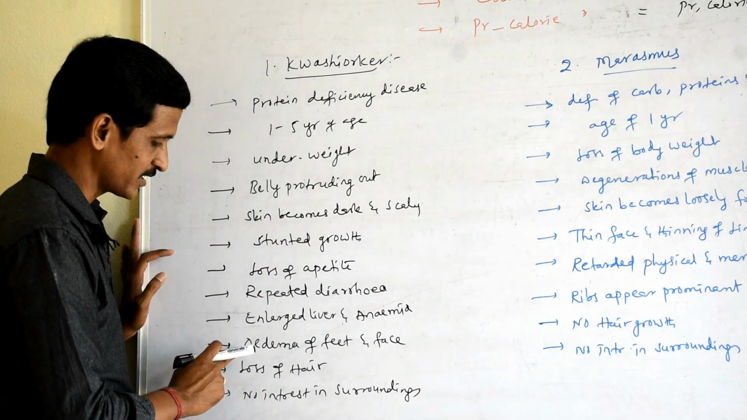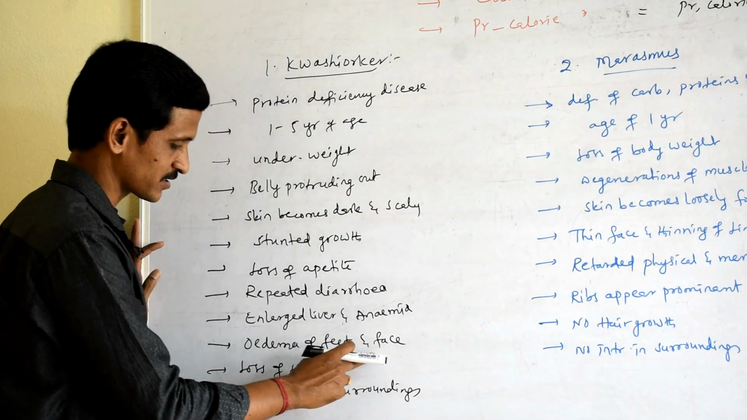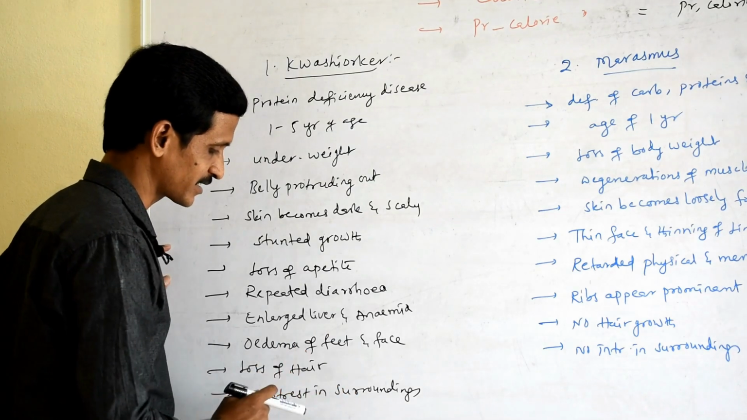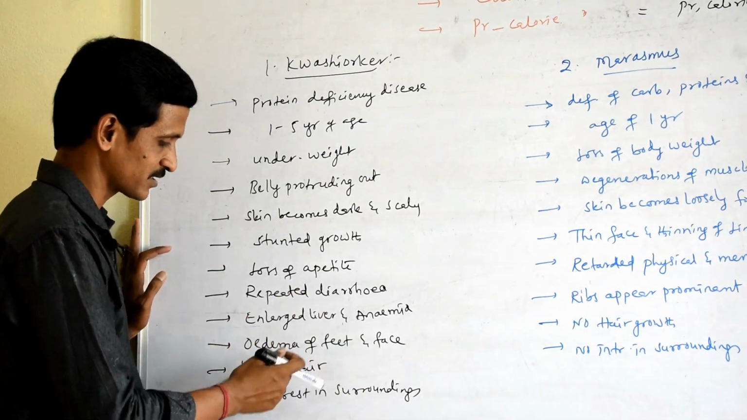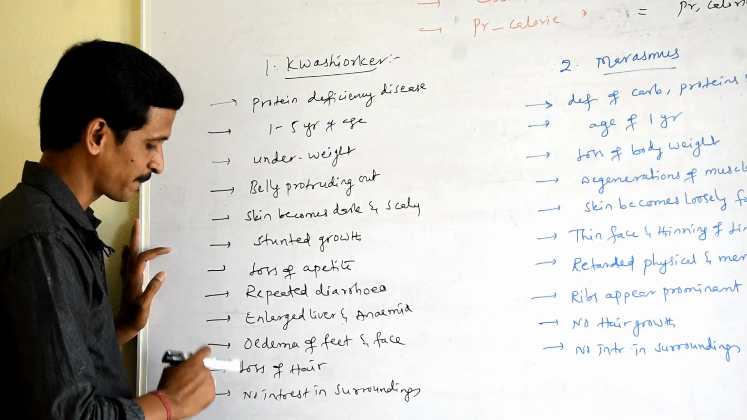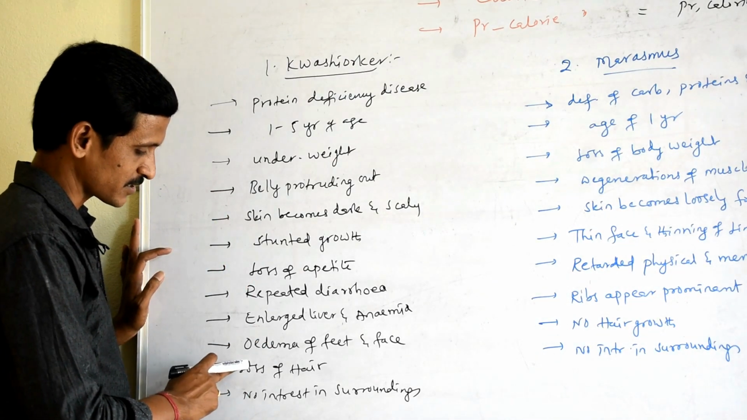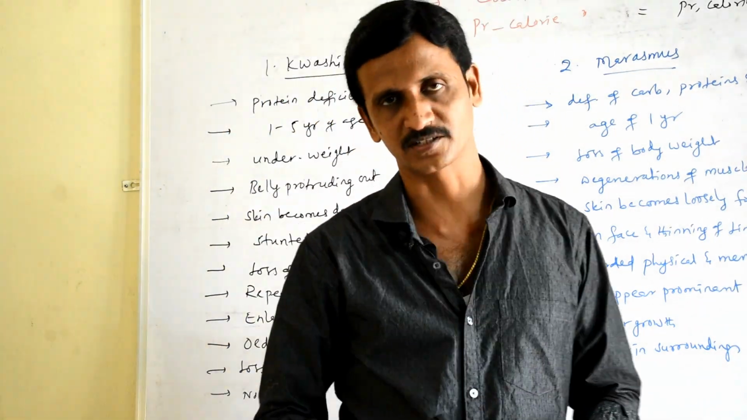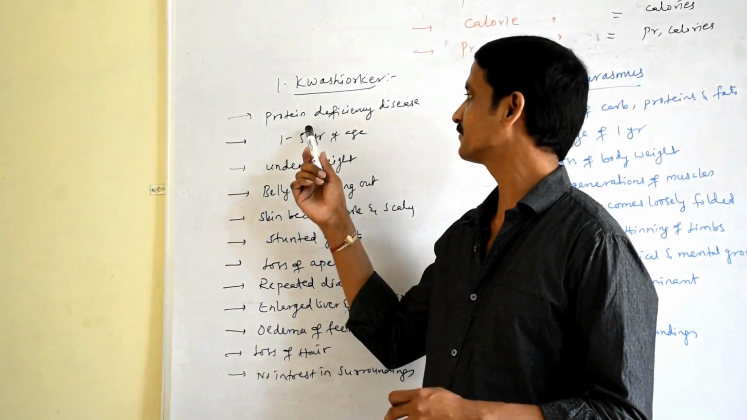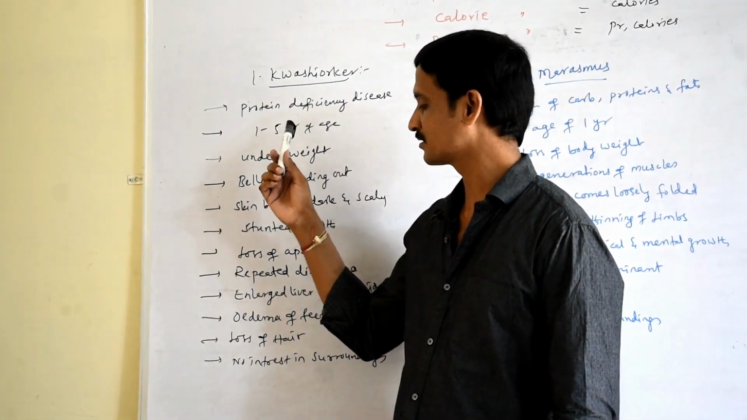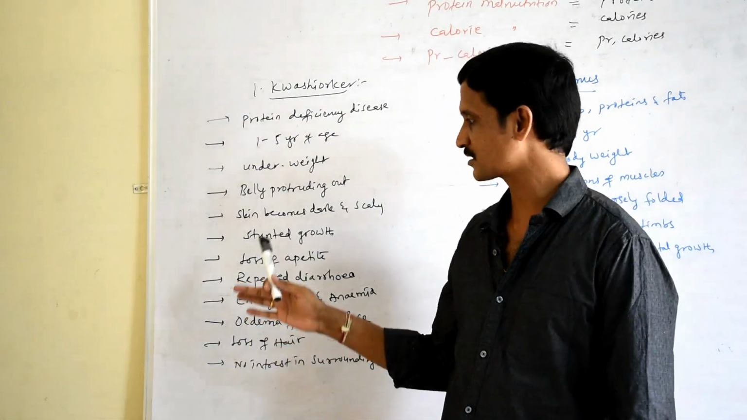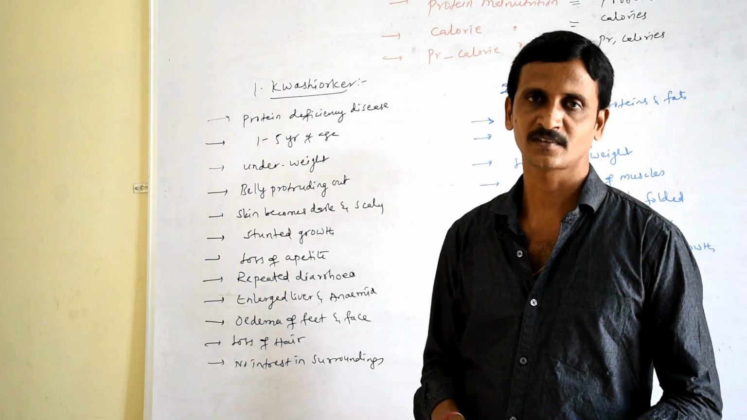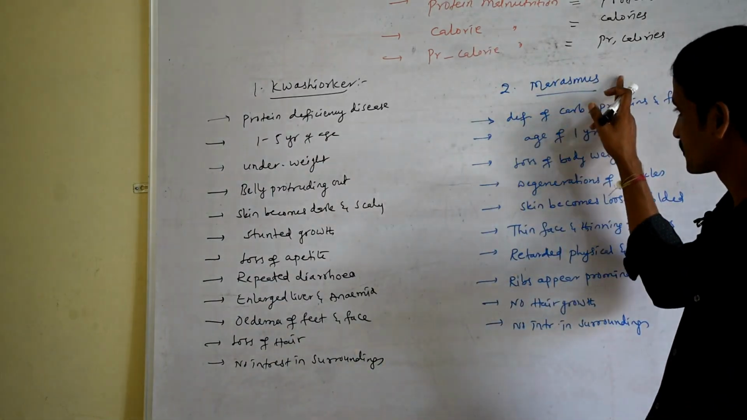Next, you will find edema of feet and face. That means accumulation of water is seen in the tissues of legs and face. That's why you will find edema. Okay. Then you will find loss of hair, and the child does not show interest in surroundings. Okay. Then the treatment: if the child is given a protein-rich diet, slowly the child will overcome this particular disorder, that is kwashiorkor.